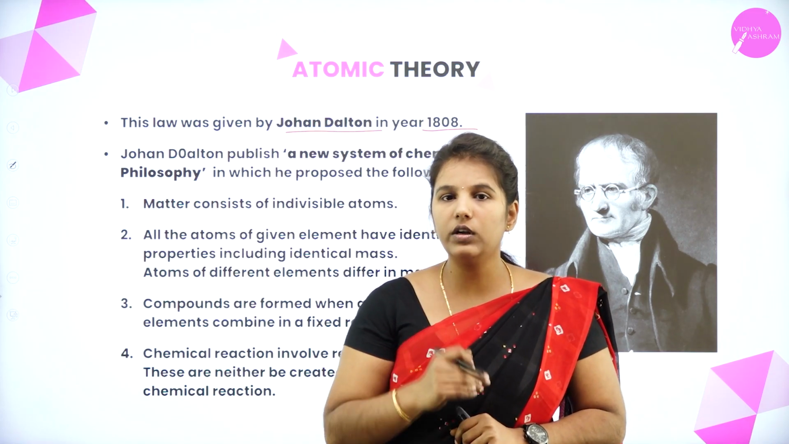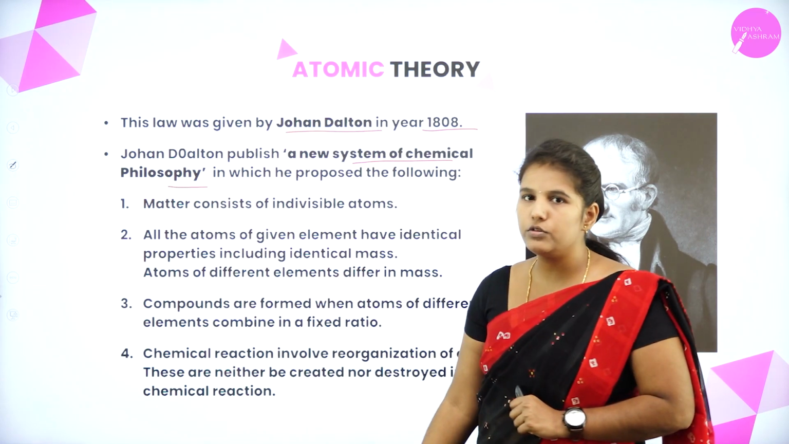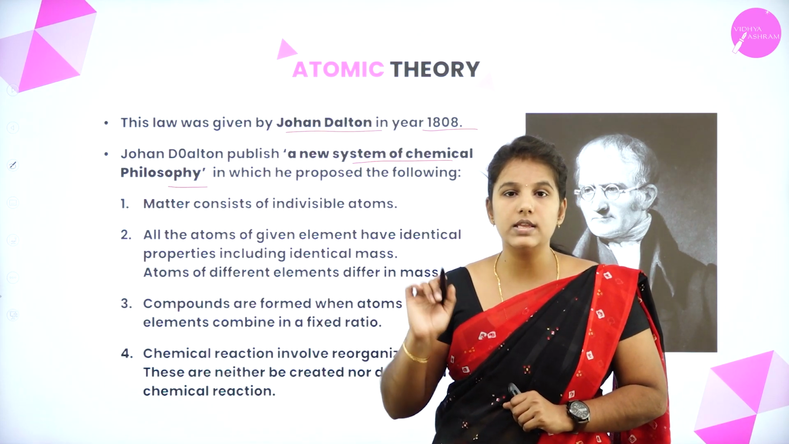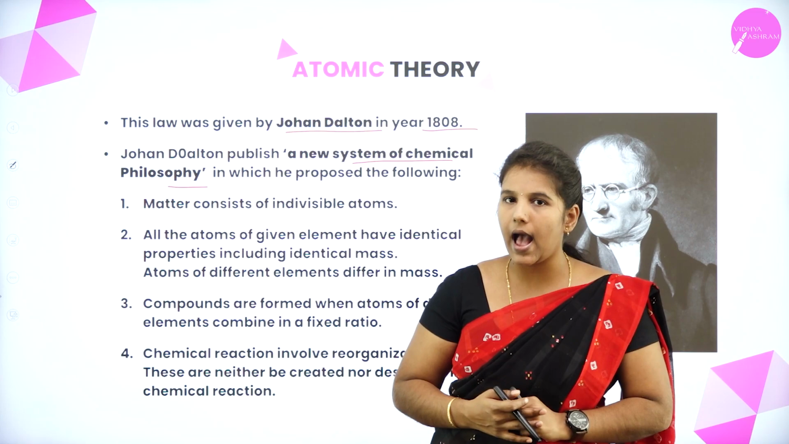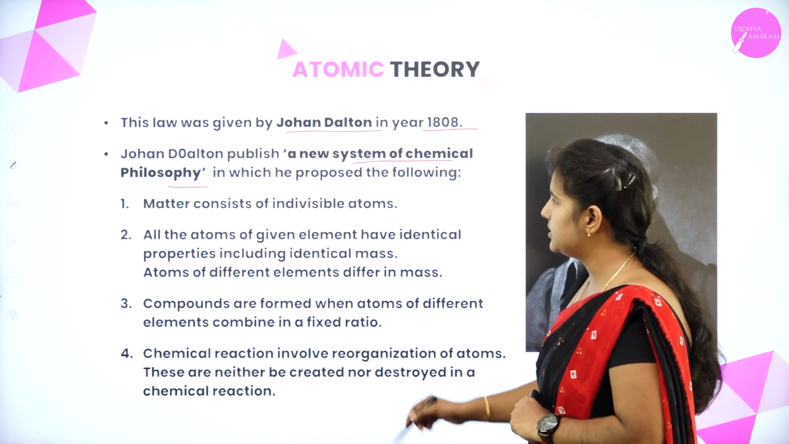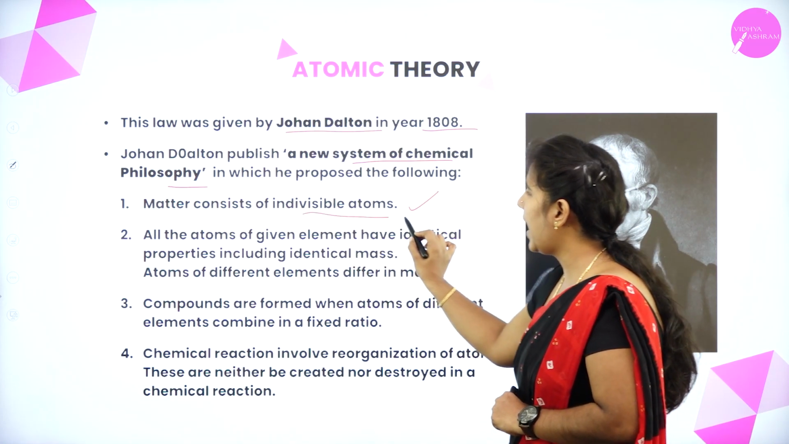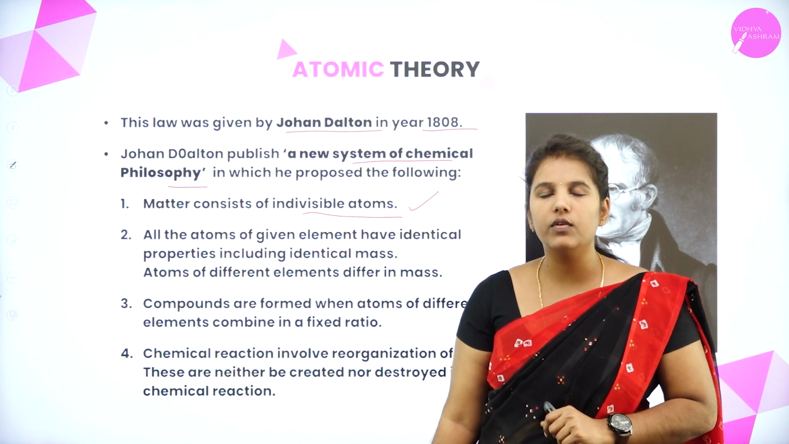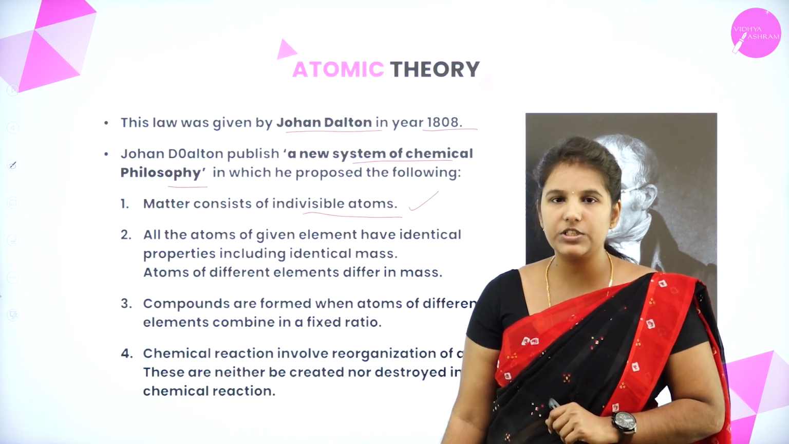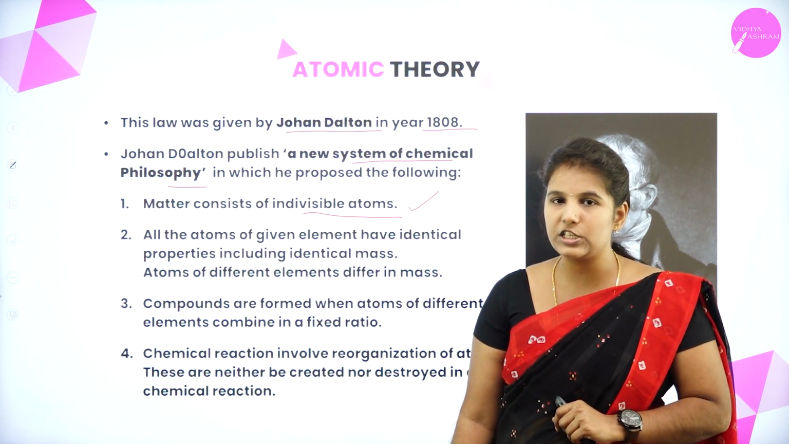And also, he wrote a book called A New System of Chemical Philosophy. In this book, he wrote some postulates regarding the atom. Let's see which are the postulates. The first postulate states that matter consists of indivisible atoms. Matter consists of indivisible atoms, which means that every matter consists of atoms, and we cannot divide the atom further. But actually it is wrong.